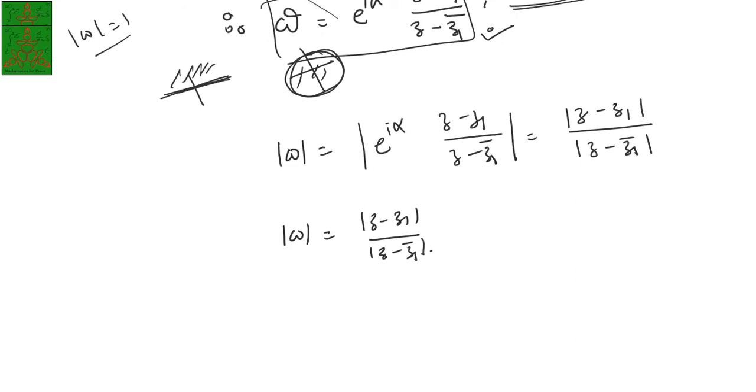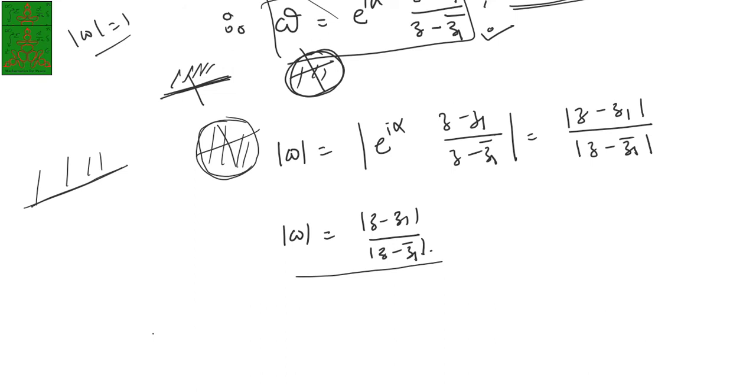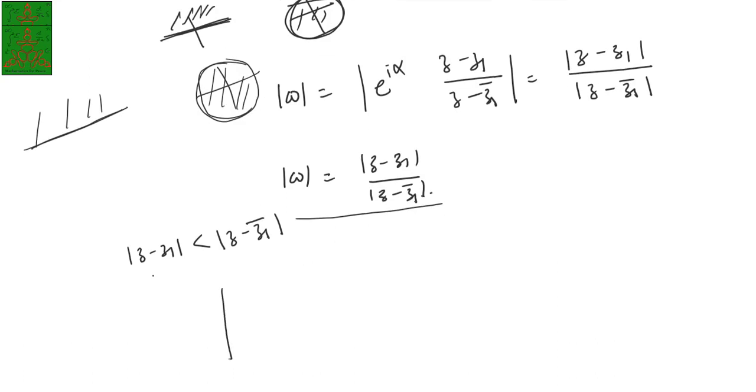Now we need to show that this linear fractional transformation has that property, that means the upper half plane is transformed to the inside of the unit disk, and the points on the boundary are transformed to the boundary. So this is the map w is equal to e power i theta times (z minus z1) upon (z minus z1 bar). To take the modulus, we have this. Now what will happen if the mode of z minus z1 is less than the mode of z minus z1 bar? What can we say geometrically?